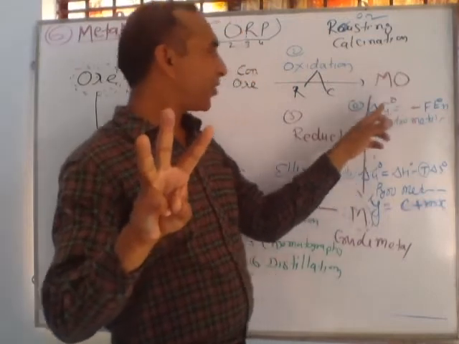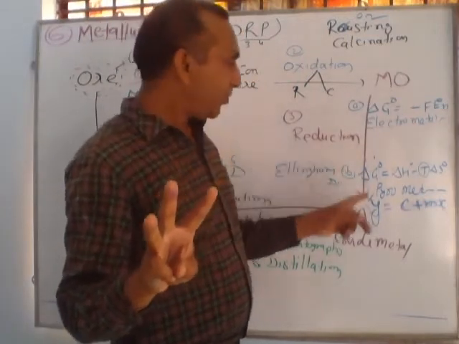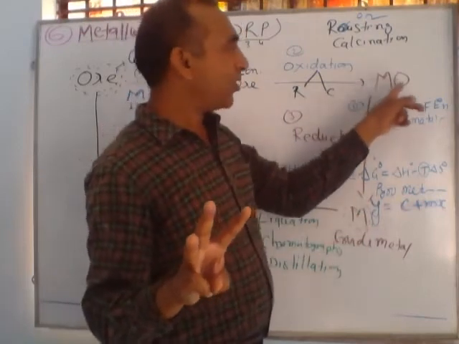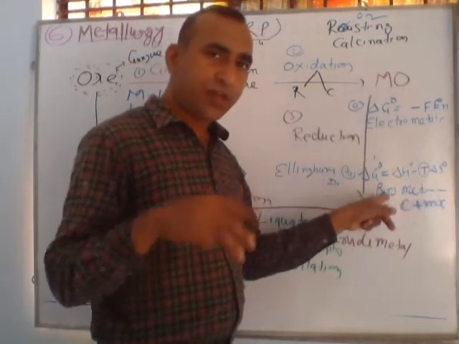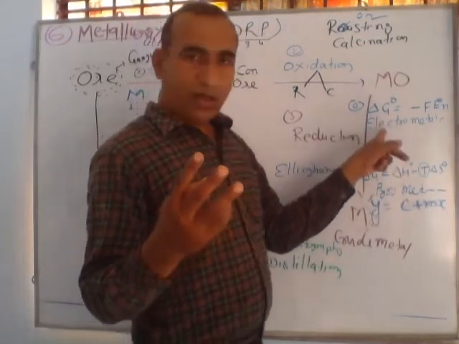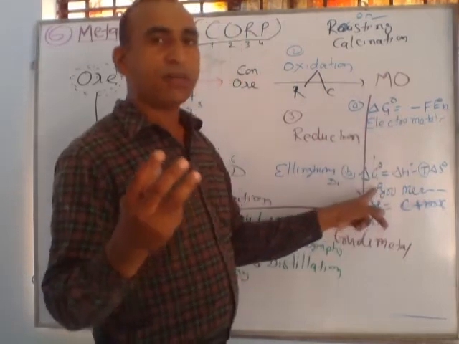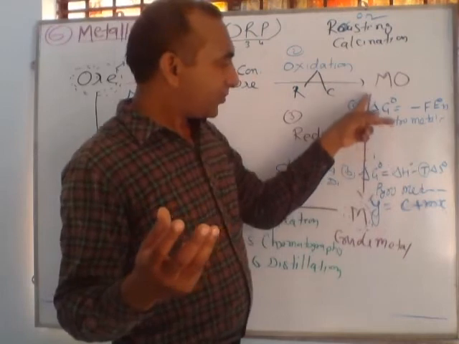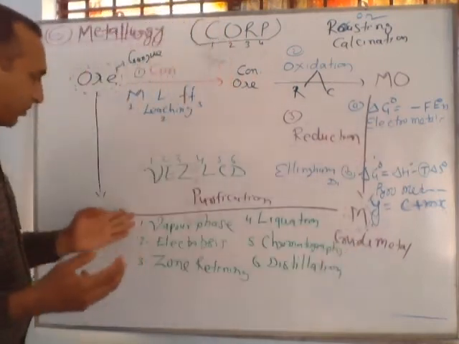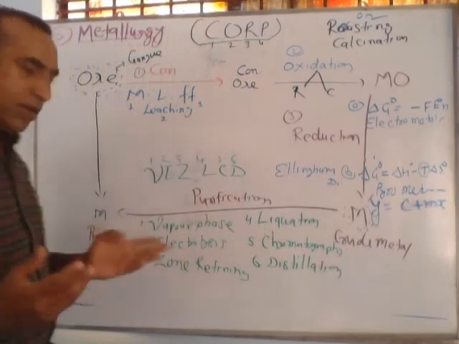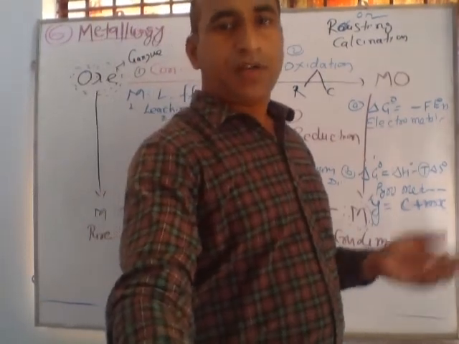Step number third, reduction. In reduction, we obtain crude metal from metallic oxide by using this principle, otherwise using that principle. If we are using the electricity method, it is called electrometallurgy; if we are using the temperature method, this is called pyrometallurgy. After reduction, crude metal is obtained, and from crude metal, by using any one of these methods, we can easily obtain pure metal. So in the next video we will learn the different steps in detail.